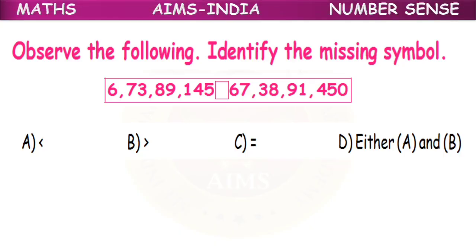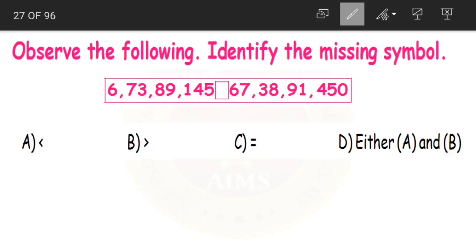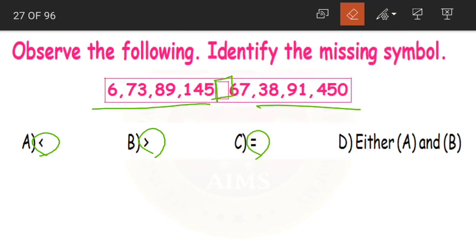Observe the following. Identify the missing symbol. Now what do we have here? We have two numbers and there is a box in between. We have to find out the missing symbol. Now what do they mean by the missing symbol? It can be less than, greater than or equal to. So for that we need to compare both the numbers.